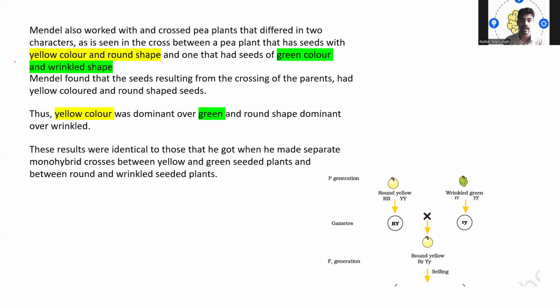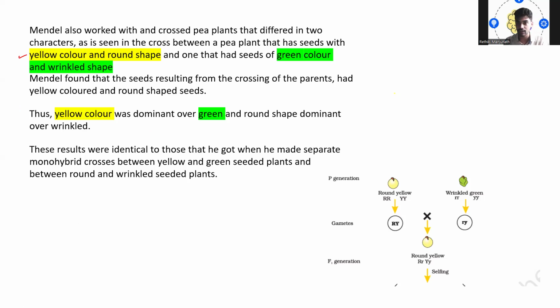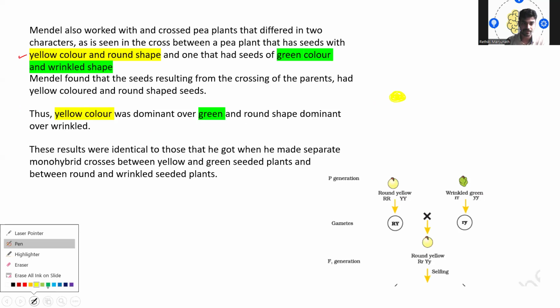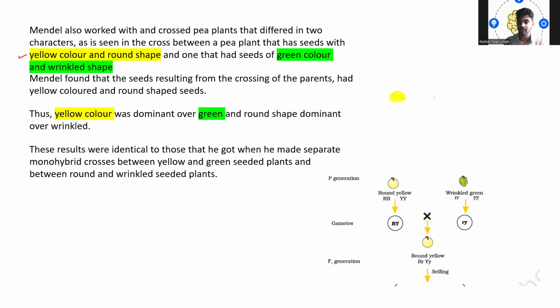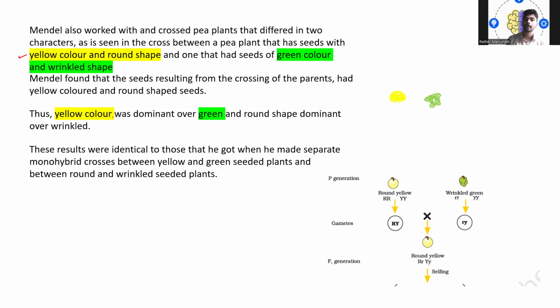So one seed was yellow color and round, and the other was green color and wrinkled. Wrinkle shaped, like this. So these are the two pea plant seeds he has taken.